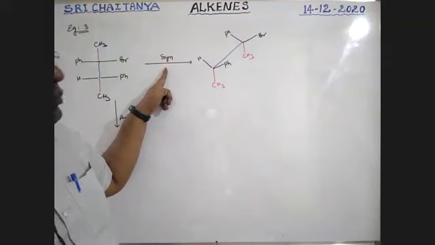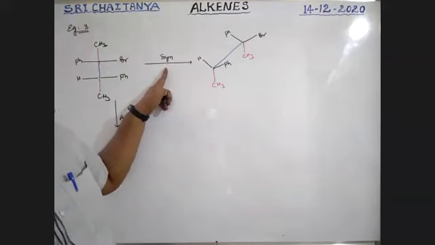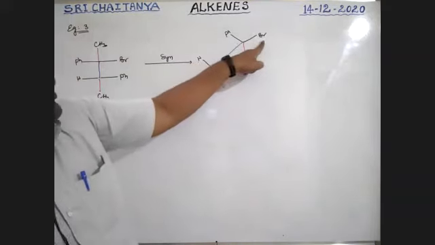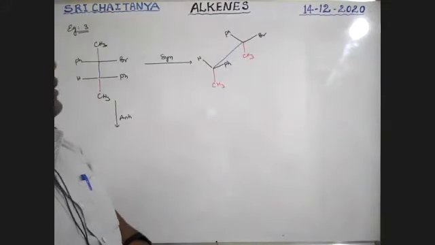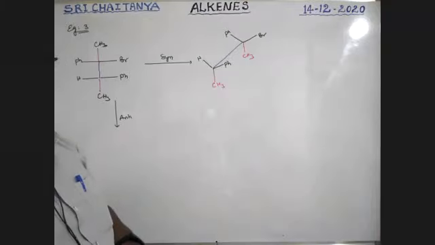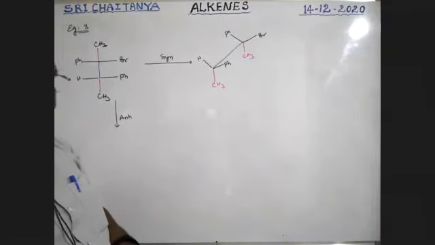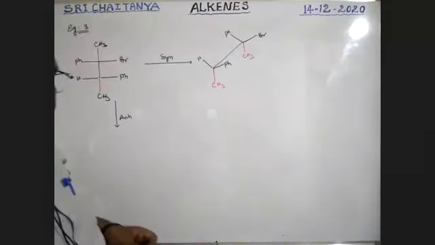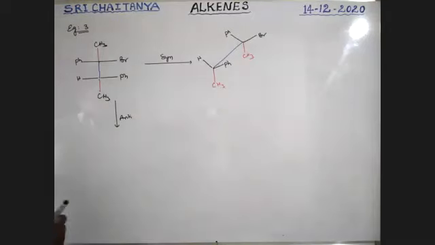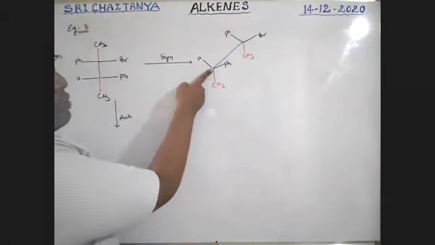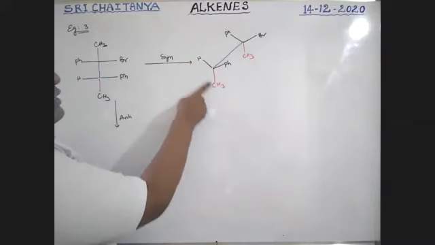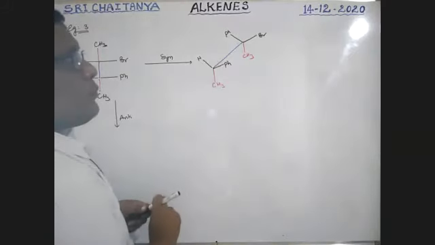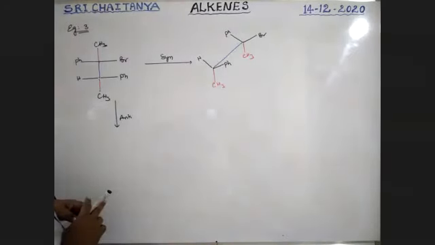Now, syn elimination, boys. Syn elimination means both this hydrogen and bromine, bromine is the best leaving group, so those are parallel to each other and also on the same side. That is why I'm rotating this carbon in the anti-clockwise direction. So this CH3 here, this Ph here, this CH3 here. Okay.